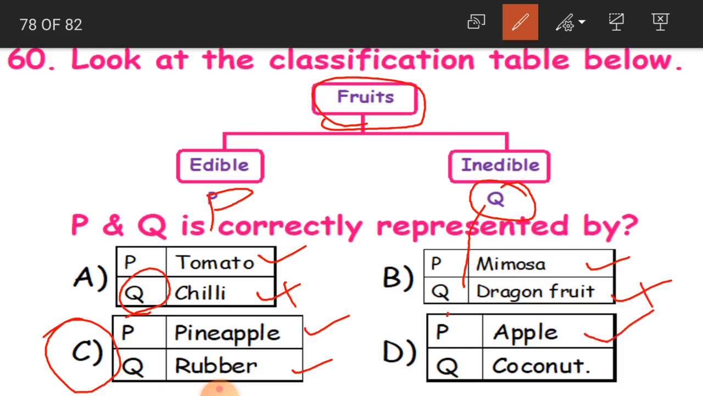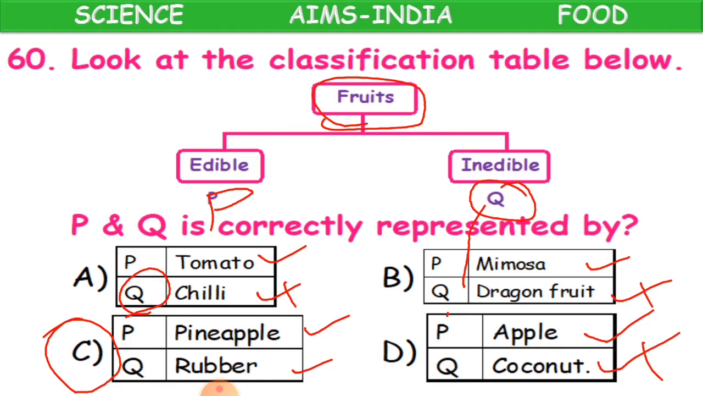So again here, P apple, we will eat. Q also coconut, we will eat. Again this is wrongly matched. Clear, children? So C is the correct answer.